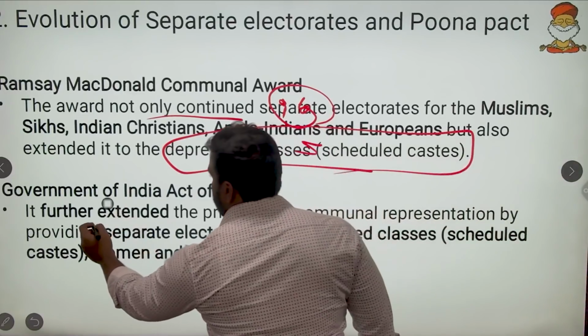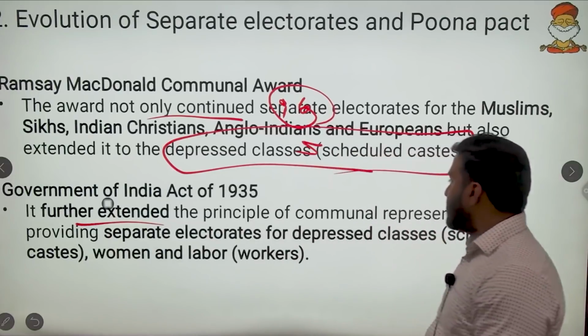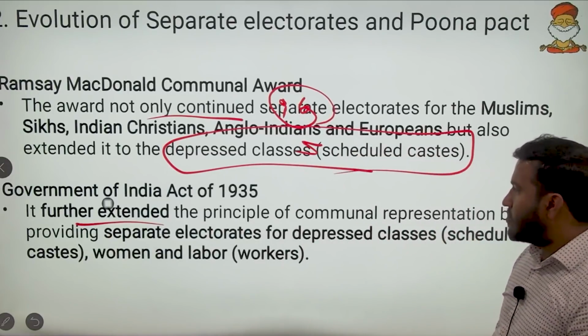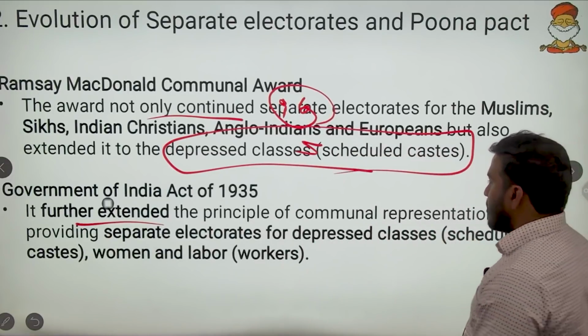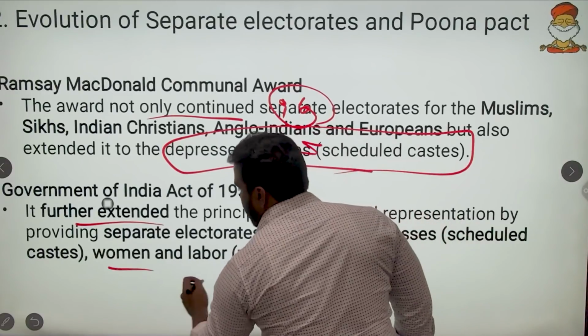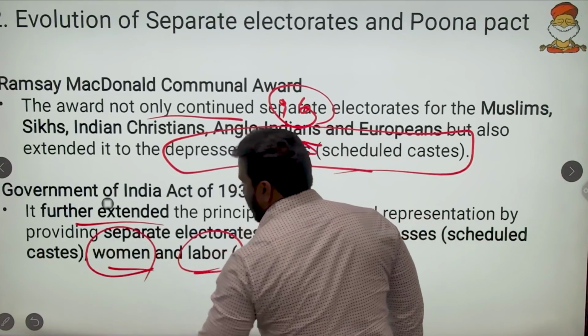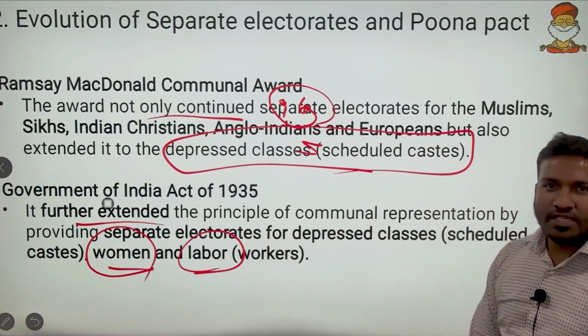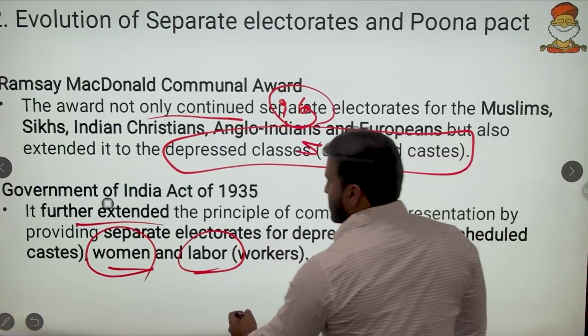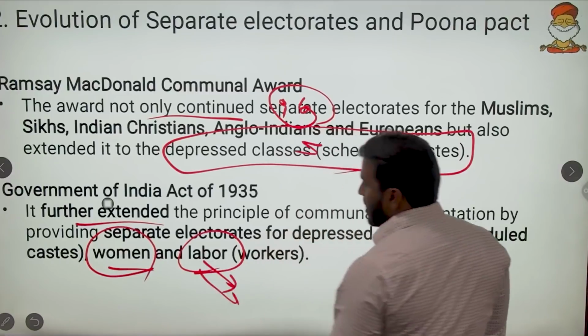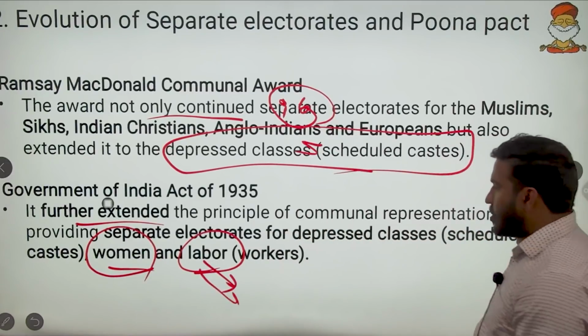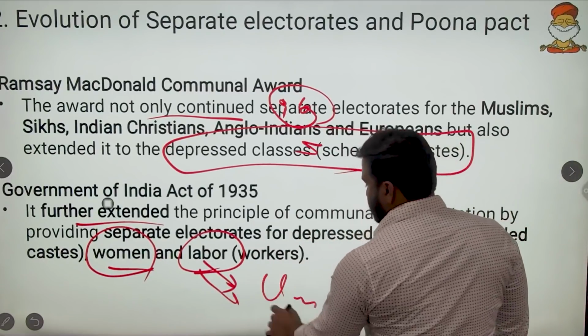Then the Government of India Act further extended the principle of communal representation by providing separate electorates for the depressed class, women and labor. Women and labor were given separate electorates. Friends, a separate electorate doesn't mean universal adult franchise.